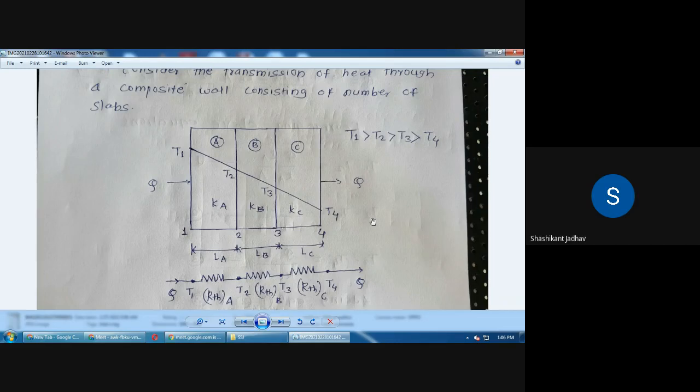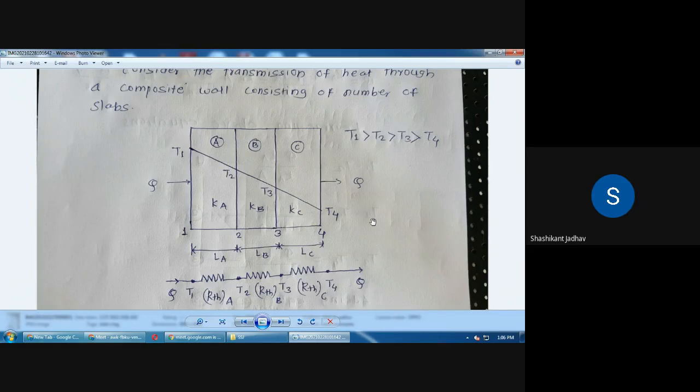4. Then what is the thickness of the layer A, that is La. Then what is the thickness of the layer B, that is Lb. And what is the thickness of the layer C, that is Lc. Okay, so heat transfer throughout this composite wall, that is nothing but Q. So at the inlet, what is the heat, that is Q. And at the outlet, what is the heat, that is Q.